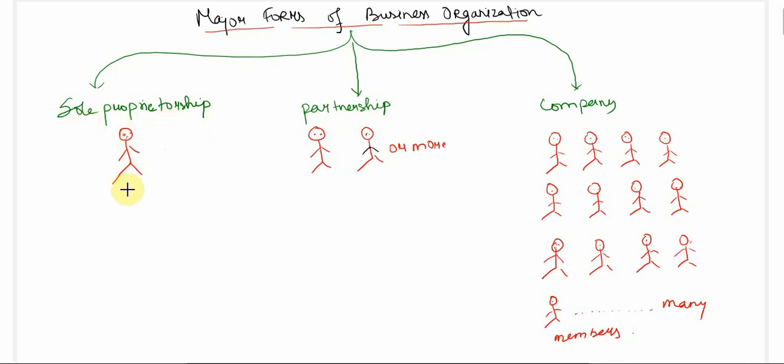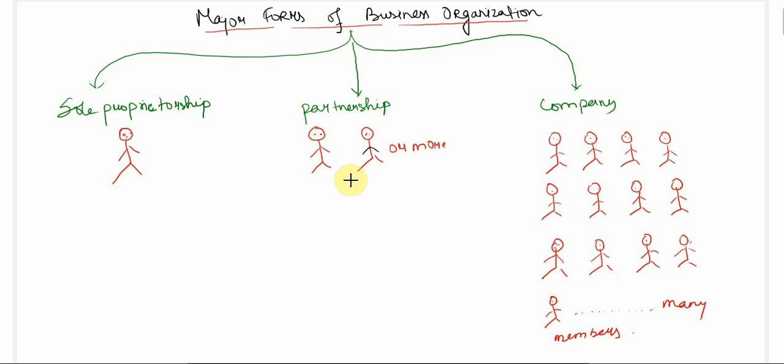I'm not including the employees, I'm talking about the owner. All the investment will be done by this person. In a partnership type of business organization, we can have two or more members. If we have only one member, it's sole proprietorship. If we have a partnership, we need partners, right? If we have two or more, it can go up to a limit of 50 maybe.